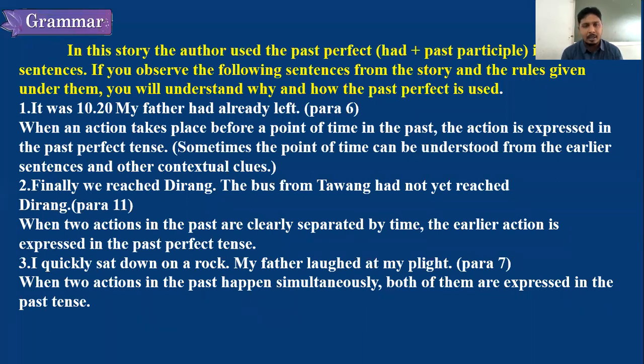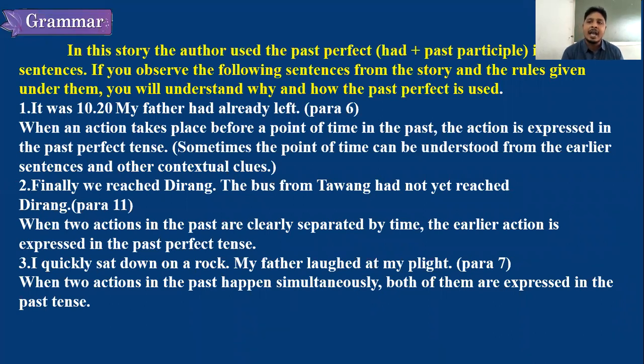For example, eat is the V1 form. Ate is the V2 form. Eaten is the V3 form. Eating, verb plus ing, is called the present participle. So in past perfect tense, rather than using have and has, we will be using the auxiliary verb had.